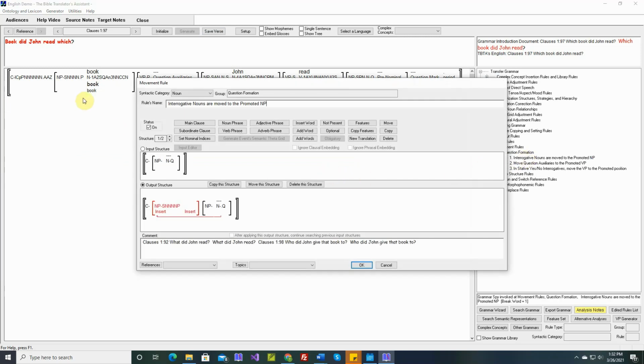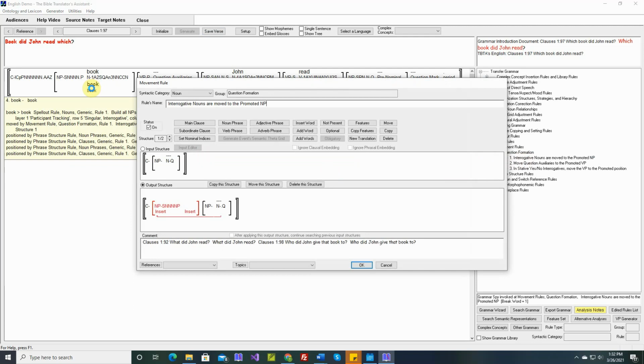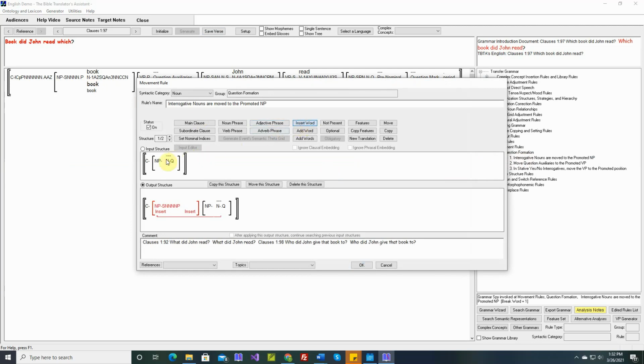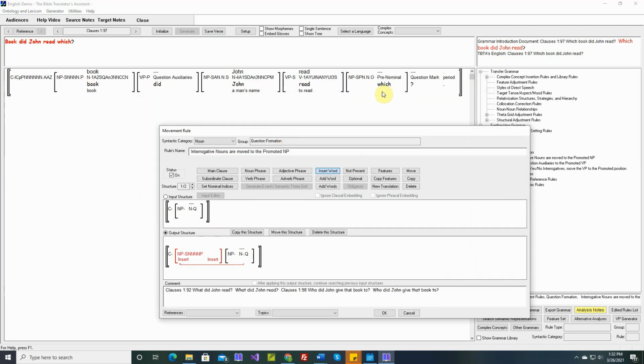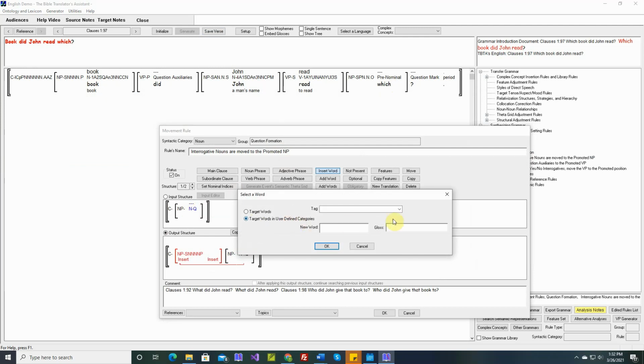And it was layer 1. Yeah, layer 1. So sometimes there will be a prenominal constituent in here. That's a user-defined category. Prenominal. We only want to move the word which. We don't want to move the other prenominals.